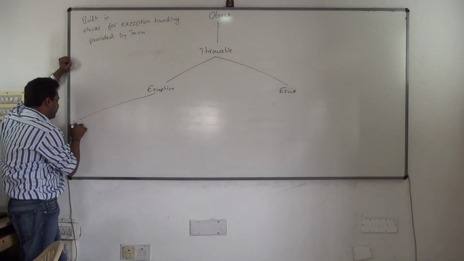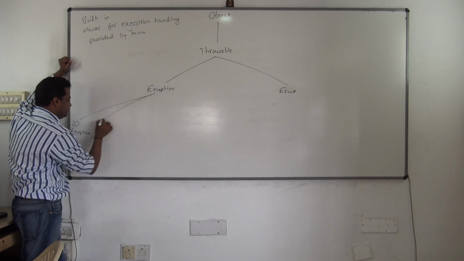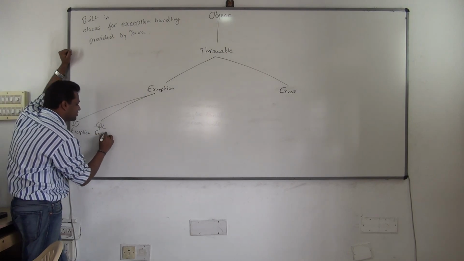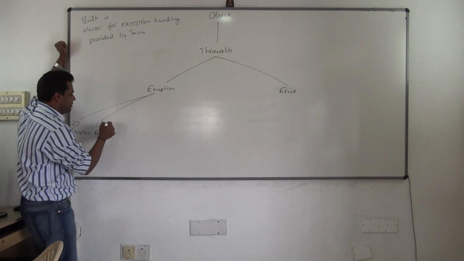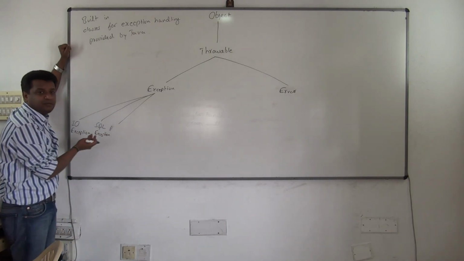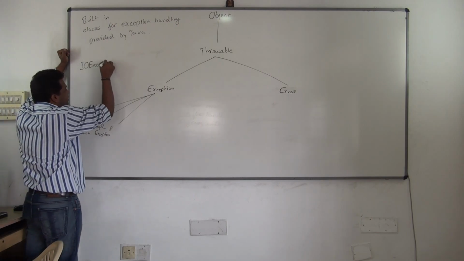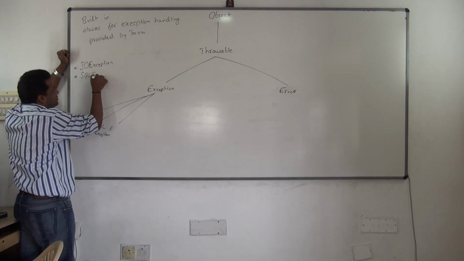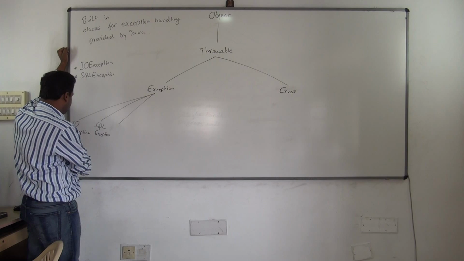Some classes are direct subclasses of which one? Exception. IOException, SQLException. You don't have to worry too much about this. These are all class names, and one by one you start studying them, why they occur and all that. Okay. SQLException. It is in one line. It's a class. You know how you write IOException, no? This is how you write. But since I am not having space, I am writing it like this. SQLException should be written like this. It's a class name. Since we are not having space, I am writing it in the next line. Okay. IOException, SQLException.